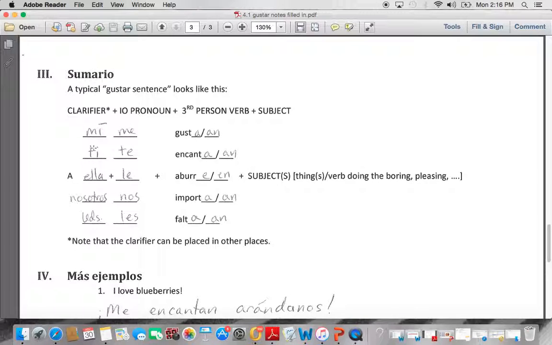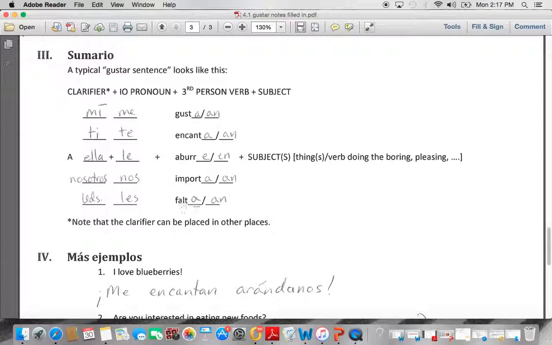Okay, summary, here we go, last page here before we have practice. The summary, a typical Gustar sentence looks like this. A clarifier with a star because it's optional, an indirect object pronoun, plus the third person form of a verb, and then the subject. So, here are some of your verbs. Gusta, encanta, aburre, importa, falta. And then you have a mí me gusta, a ti te gusta, a ella le gusta, a nosotros nos gusta, or a ustedes les gusta. Then you have your subject or thing that the verb agrees with over here on the end.